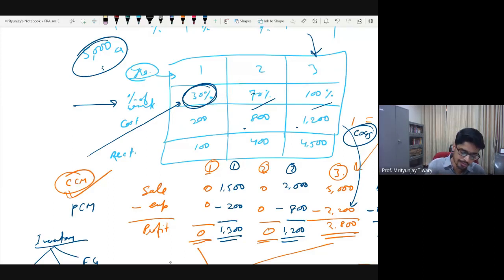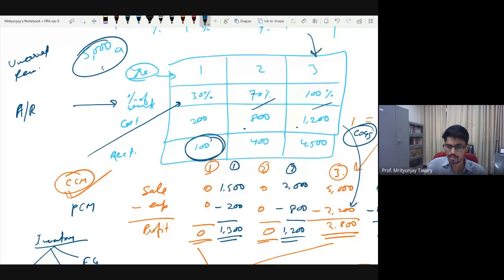Now to whatever extent it is different, that difference will create an account receivable if you have received less, or it will create an unearned revenue if you have received more. For example, in this case, you have received only 100 crore rupees in first year. Whereas what was your revenue? Your revenue you are showing 1500. Fine. You are showing 1500, but did you receive this money? No, you are not receiving this money. Only 100 crore rupees you received.